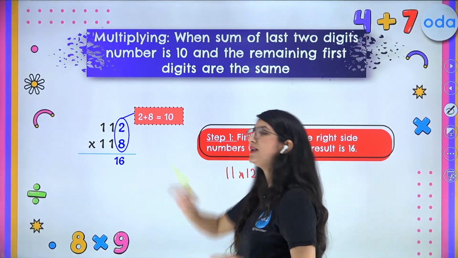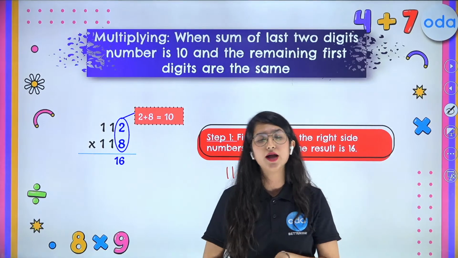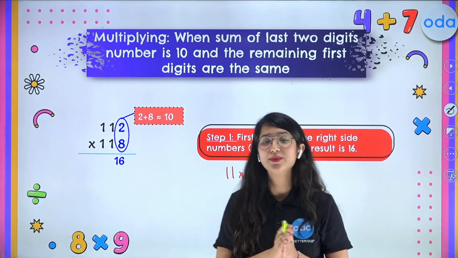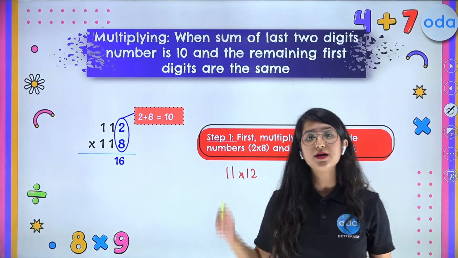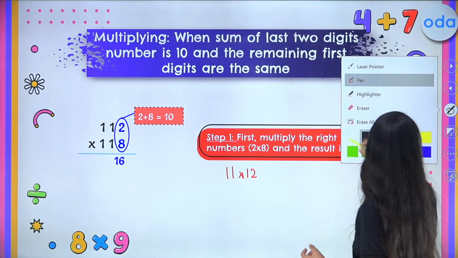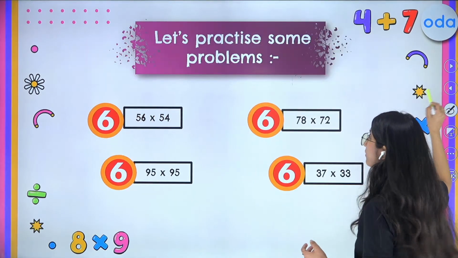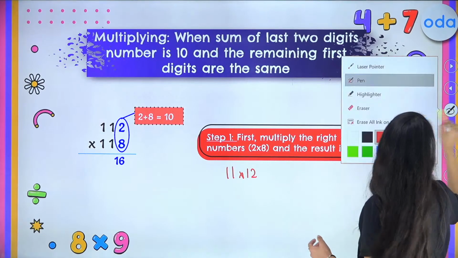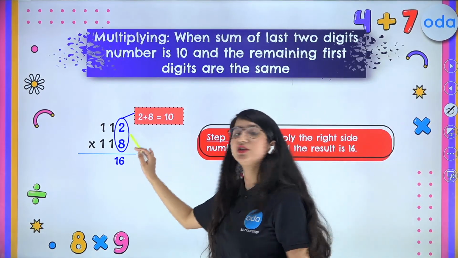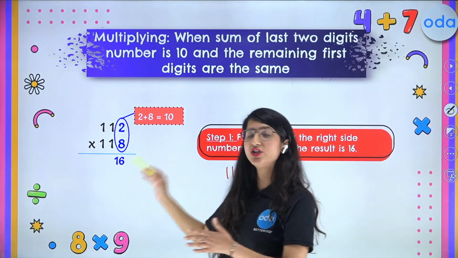All right, kids, so now let us see how to do 112 times 118. Kids, the condition has to be the same, only the numbers are increased. So kids, please focus here very carefully. Now we have a three-digit number, but again the condition is the same.